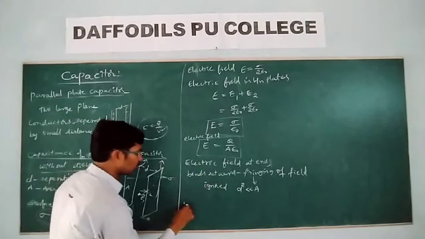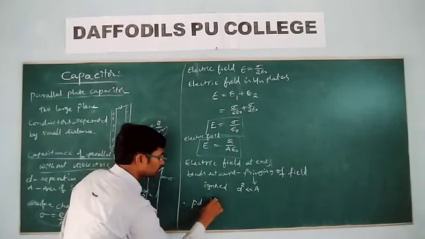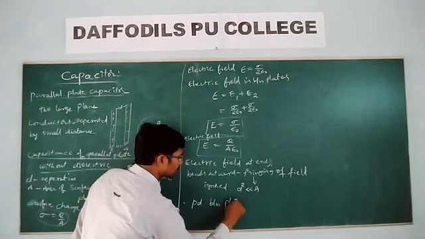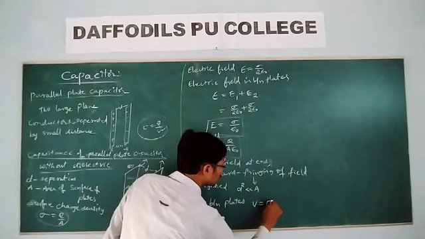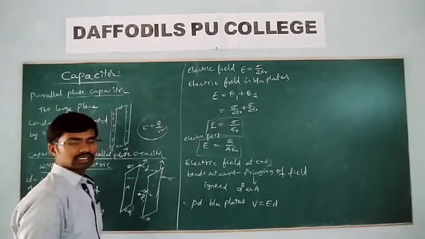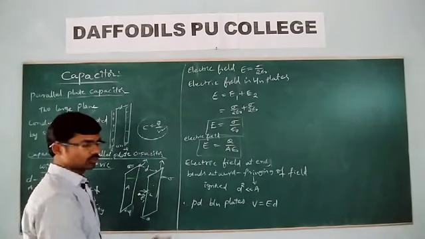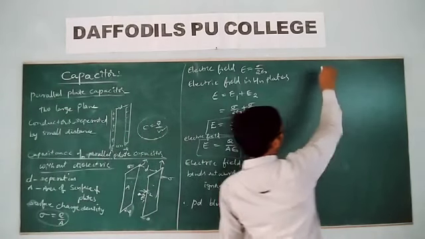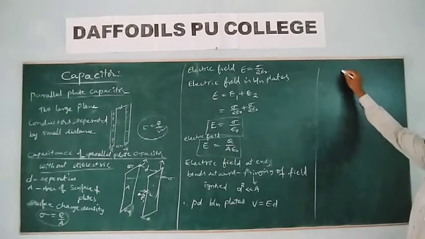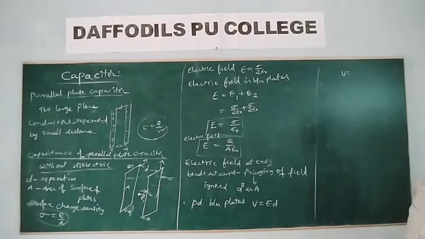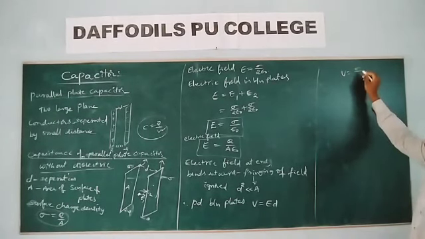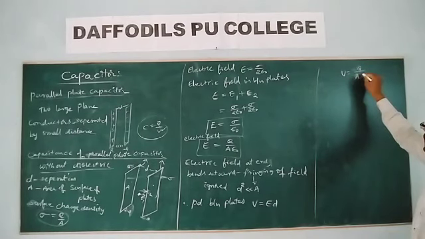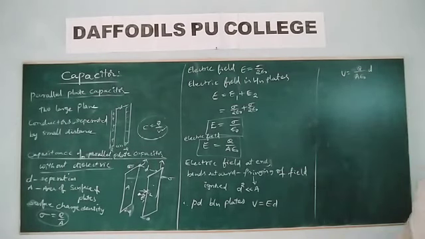Now tell me, therefore, the potential difference between the plates of the capacitor, V is equal to E into D. E is equal to dV by dx, and V is equal to E into D, because the separation between these two is D. Then you substitute the value of E, which is sigma by epsilon naught, which is Q by A epsilon naught, into D.